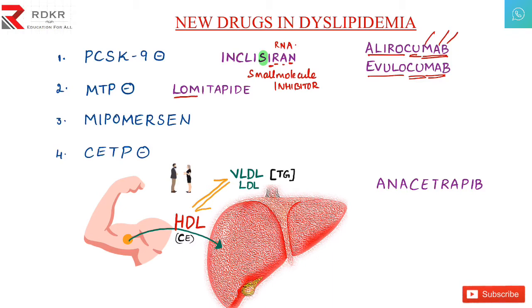How to remember it? It's very easy. Here the drug itself tells MTP, and I for inhibitor. This I tells you it inhibits the MTP. Okay, lomitapide. This was about the second drug. So we covered the first one and the second one. And the third one is mipomersen.